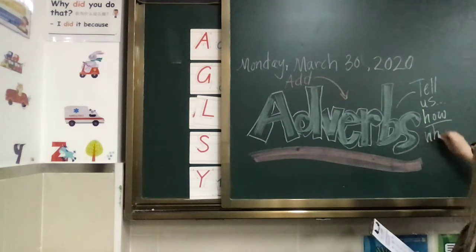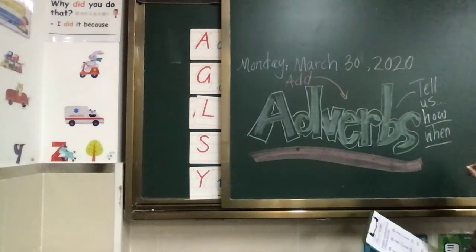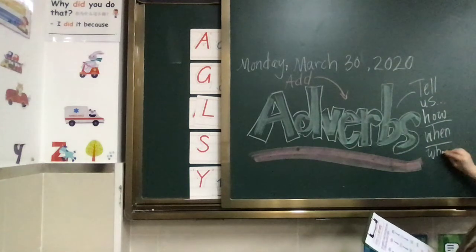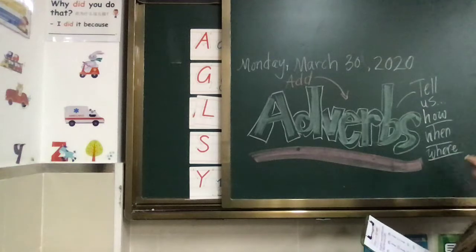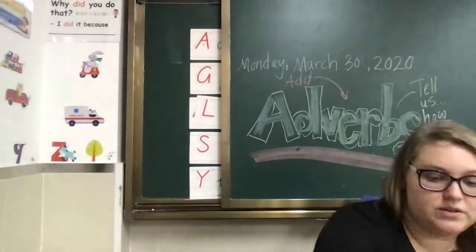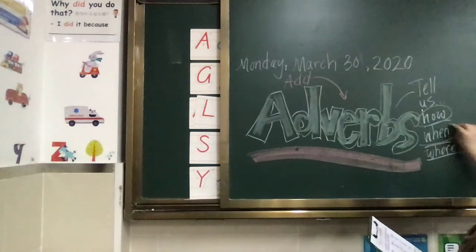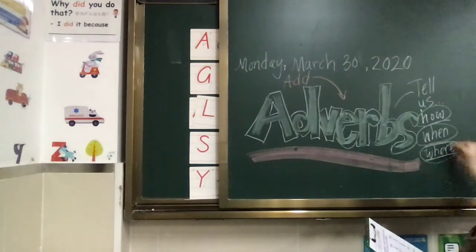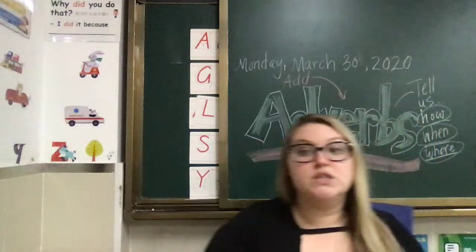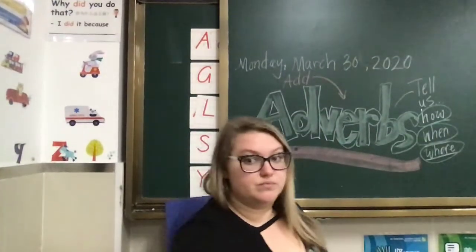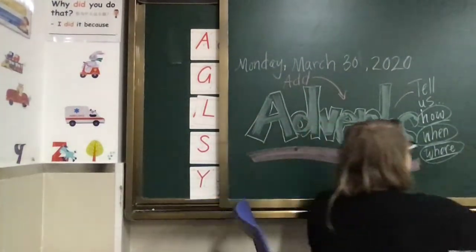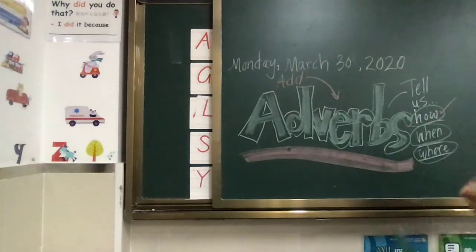When, and it tells us where, okay? Okay, so remember that. It tells us how, when, and where. Okay? So we just did, just so we have the check mark, we just did a little how.